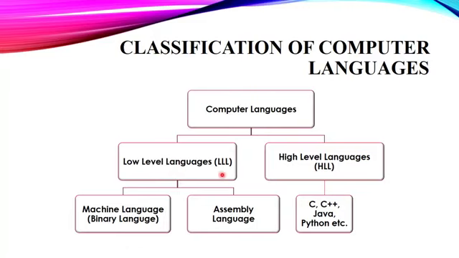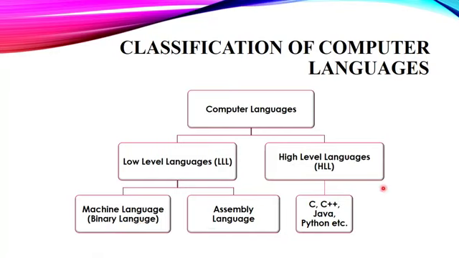Fine. The native language of a computer is termed as low level, and the language that we can speak, which our computer is not able to understand, that language is termed as high level language. Fine. So initially the computer's native language was binary language, that is machine language. Then some changes were made, and this language was converted to assembly language. Both of these languages are low level languages because these languages can only be understood by the computer. It was not possible for a programmer to decode these languages because they were very difficult.